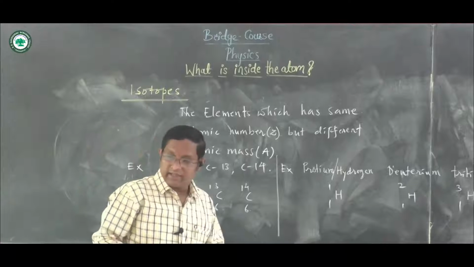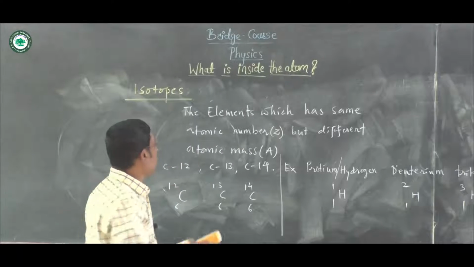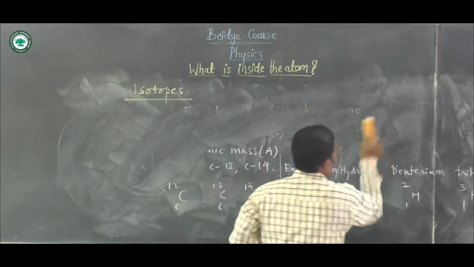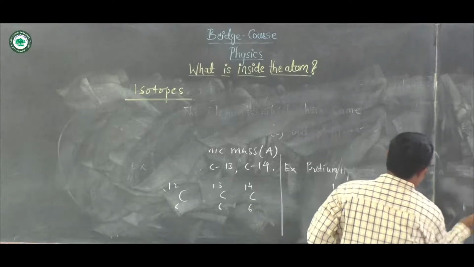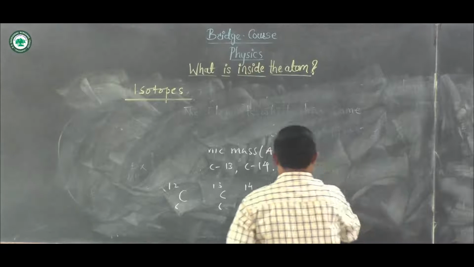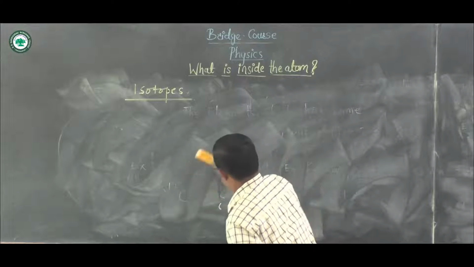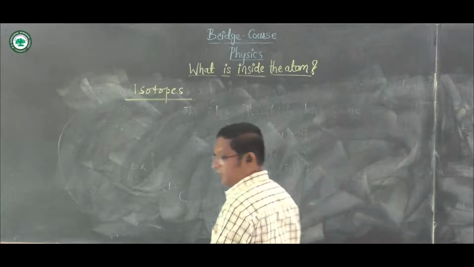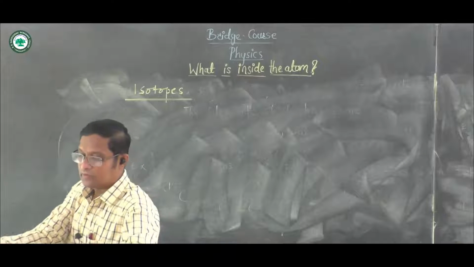Now let us see what the uses of these isotopes are.